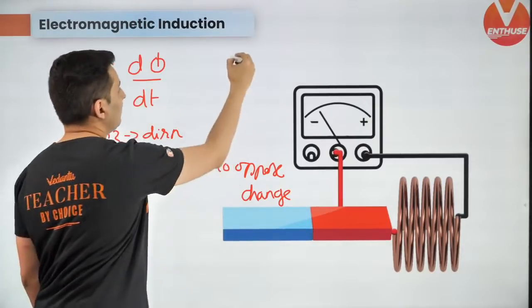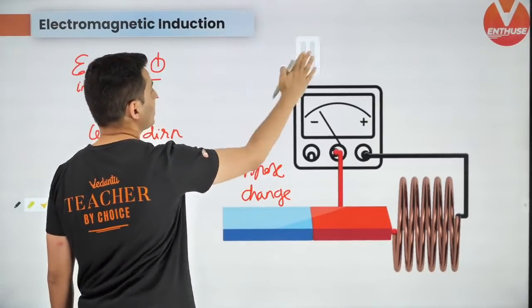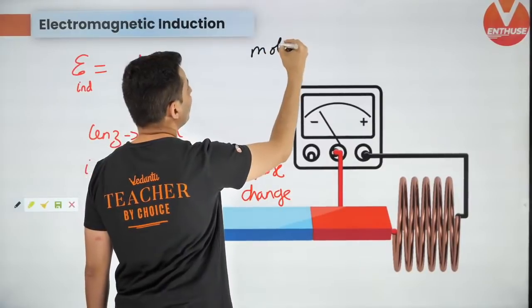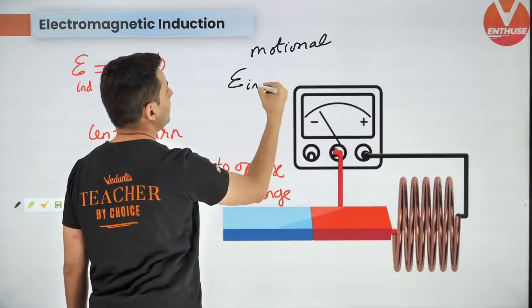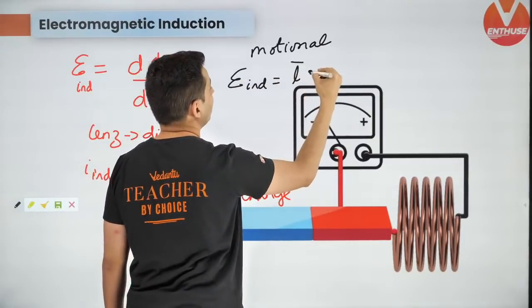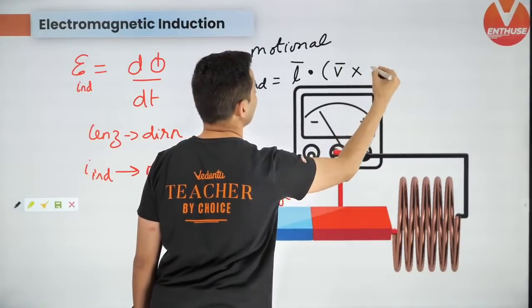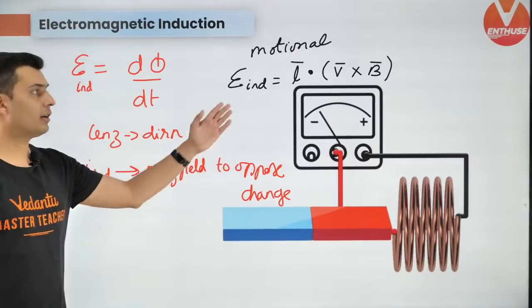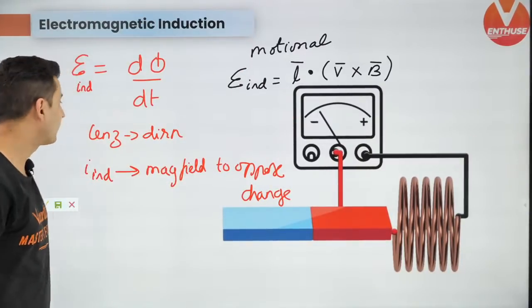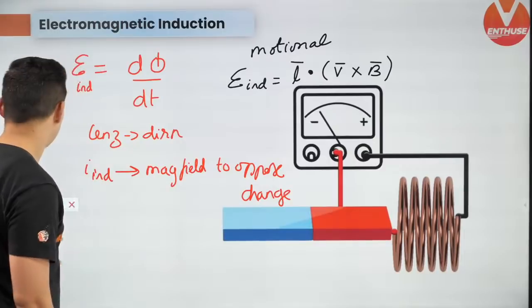And motional EMF formula. So a moving rod creating EMF. The EMF induced is L vector dot V cross B. This is the formula. Keep this in mind. L vector dot V cross B. This is very important. It's a scalar triple product.